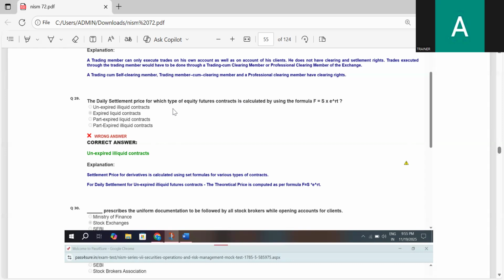The correct answer is unexpired liquid contract. The correct answer is unexpired liquid contract.